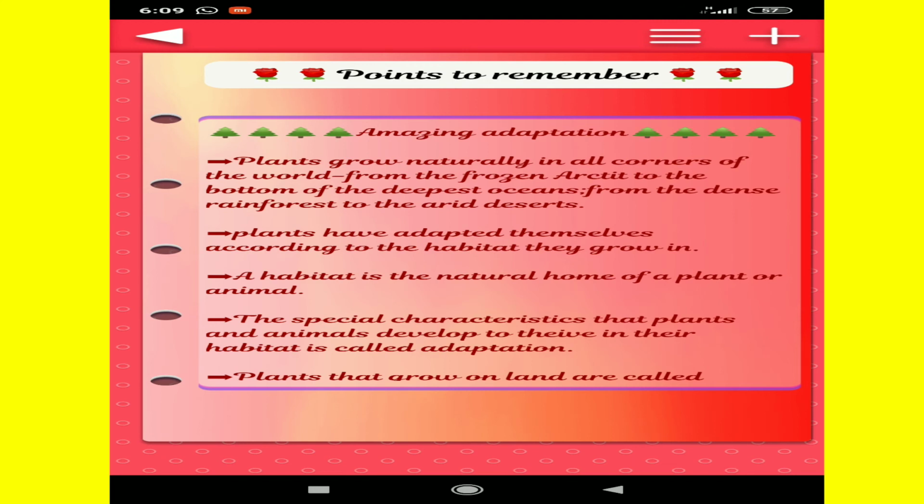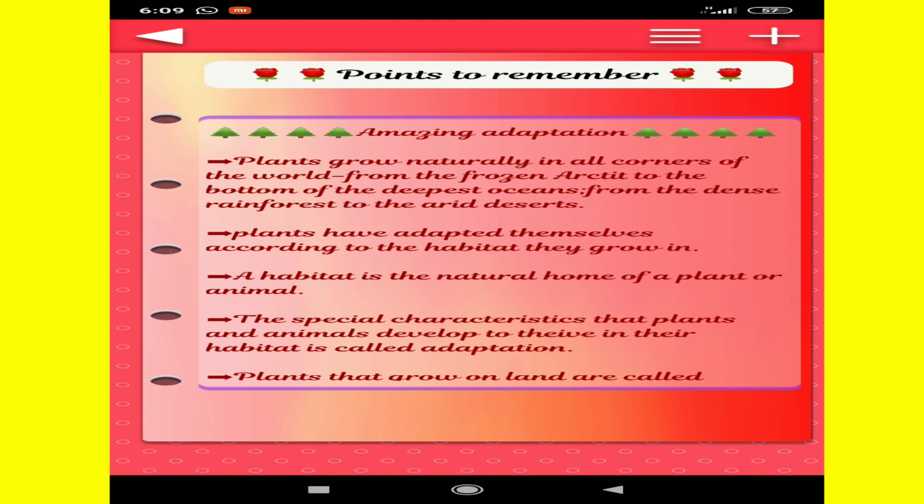Points to remember from this lesson. Plants grow naturally in all corners of the world, from the frozen Arctic to the bottom of the deepest oceans, from the dense rainforest to the deserts. Plants have adapted themselves according to the habitat they grow in. A habitat is a natural home of a plant or animal.